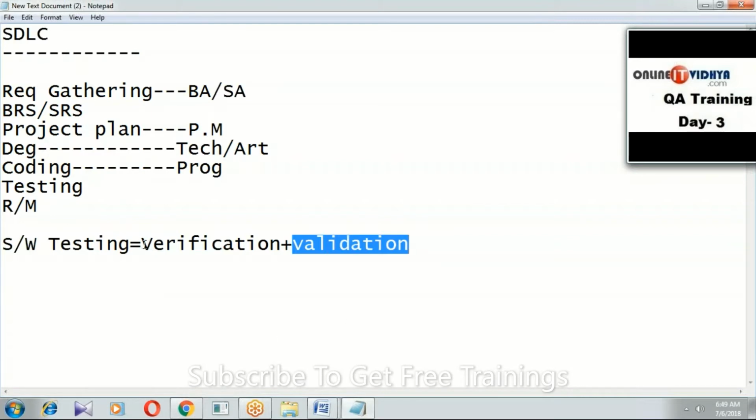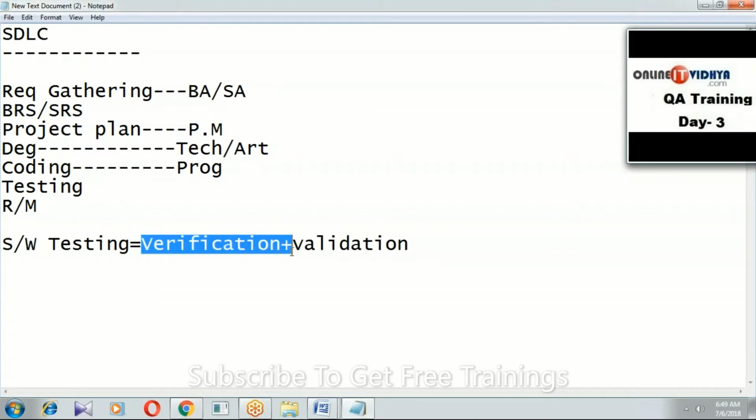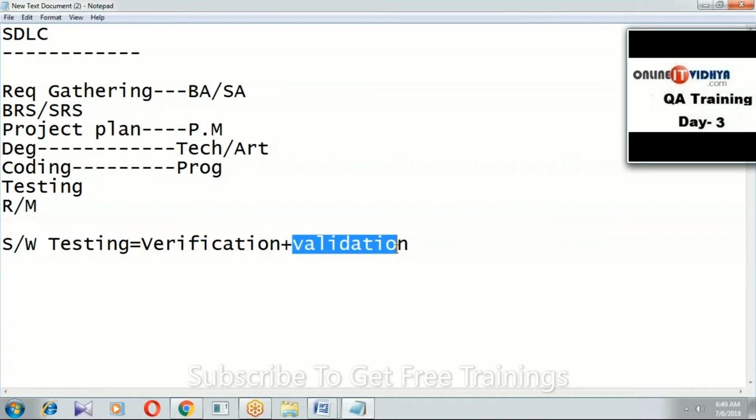That means the same team that implements conducts review, called verification. After that, a separate testing engineer conducts testing, called validation. Are you getting my point?